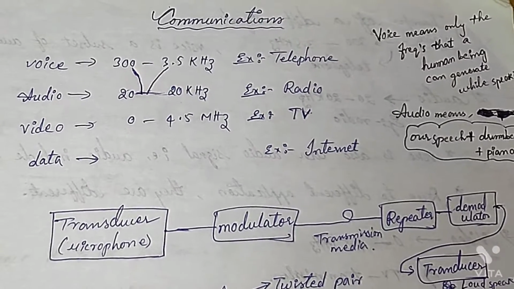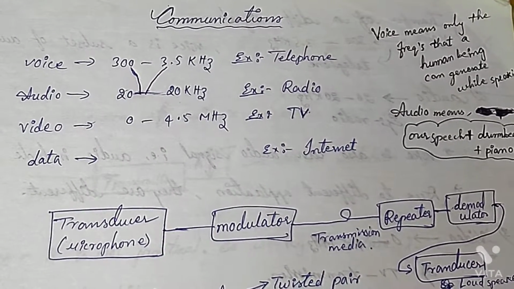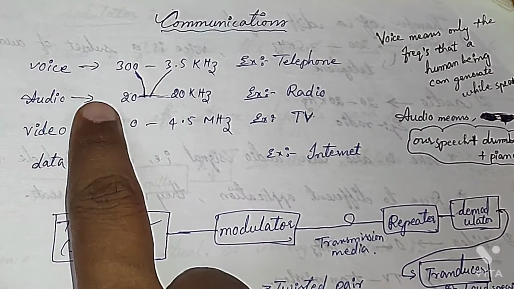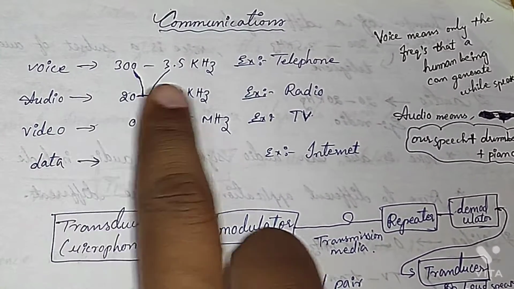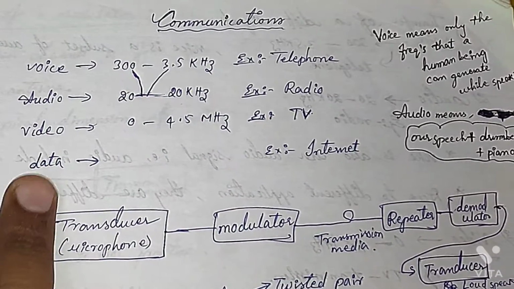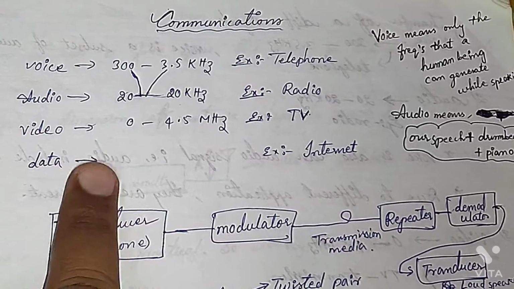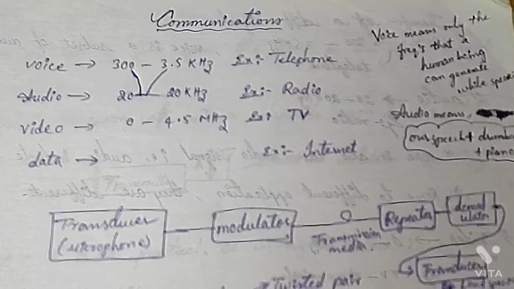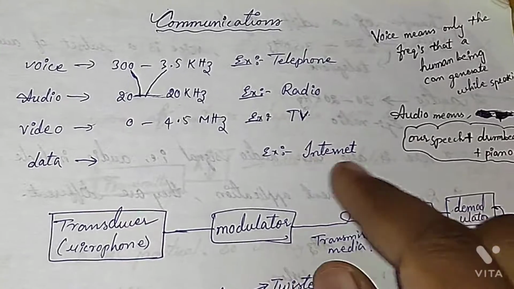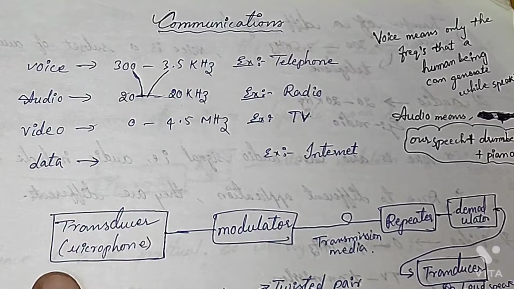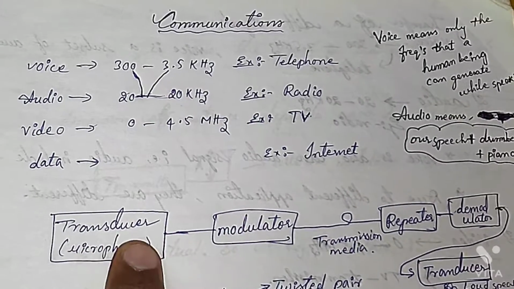Hi friends. In the last class we have seen what is voice, what is audio, and what are the differences between these two, and what are the frequencies used for voice, audio, video, and data. Data means from zero to any high frequency; that comes under data. Data can be passed through with any frequency. Now these are the examples used, and how the communication system works, we have just started.